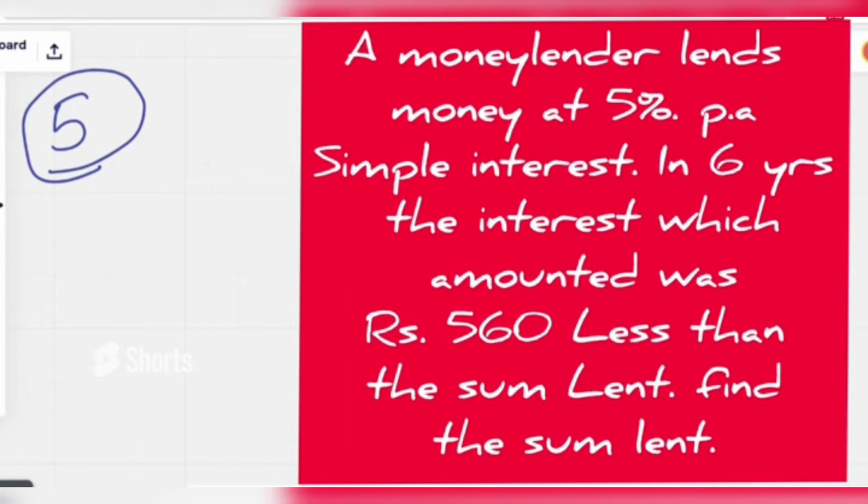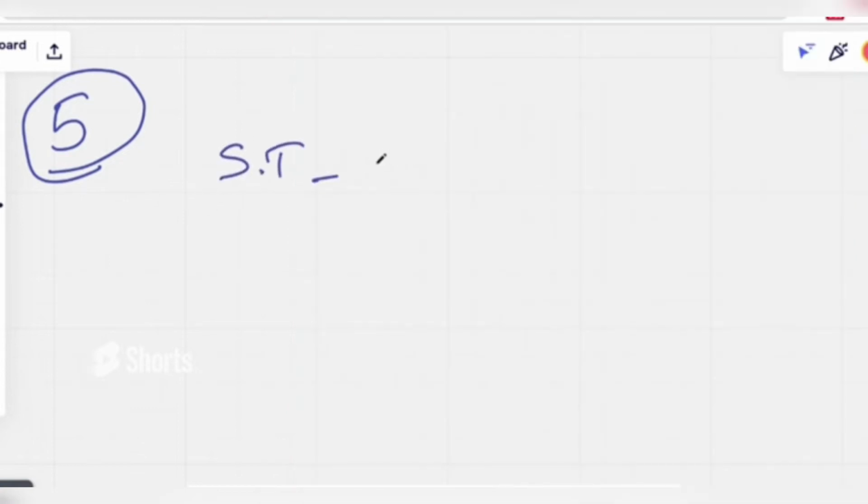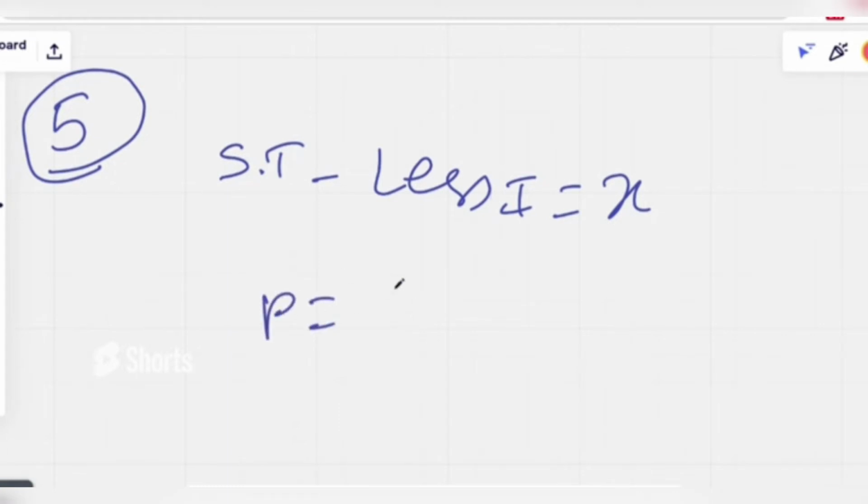Find the sum lent. This is the question for you. We have a shortcut here: if we treat the less interest as x, the rate of interest per annum as r, and t as the time period, then directly we have a formula for this. P is equal to 100 into x divided by 100 minus rt.